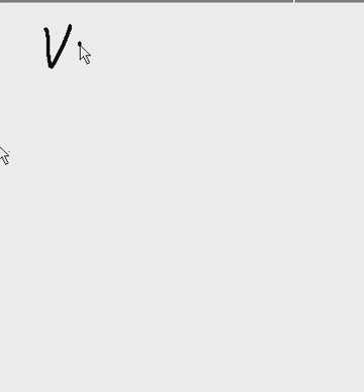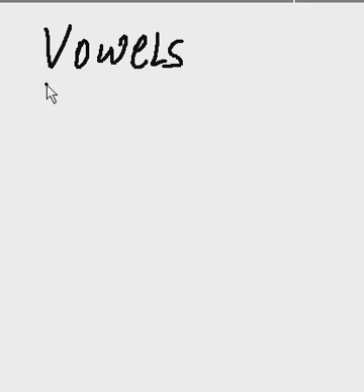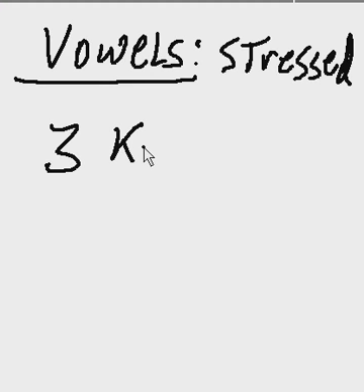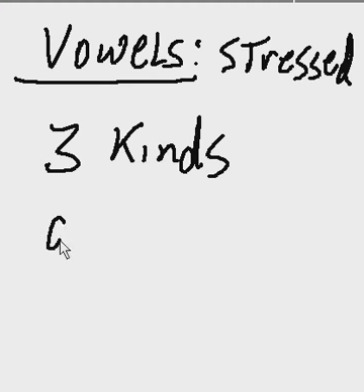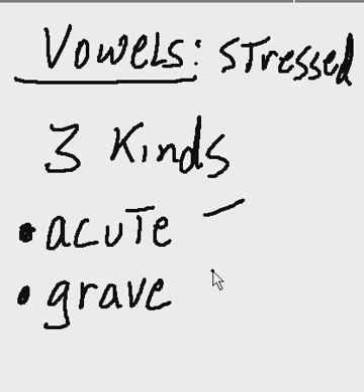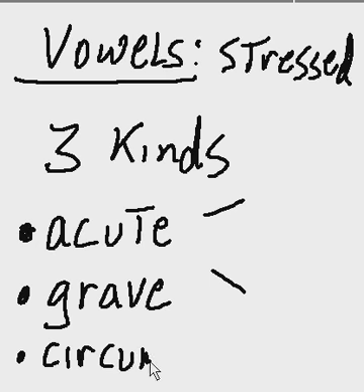Vowels, unlike people, need to be stressed. And in ancient Greek, there are 3 kinds of stress markings. How many kinds? 3 kinds of stress markings. There is the acute, which is this guy. And there's the grave, which is this guy. And there's the circumflex, which is this guy.